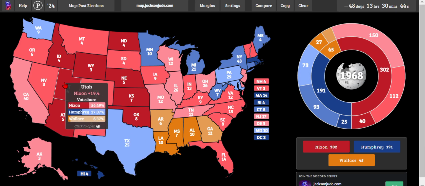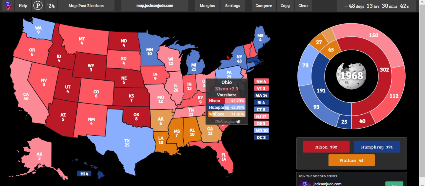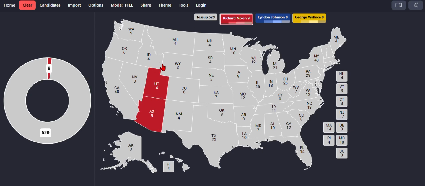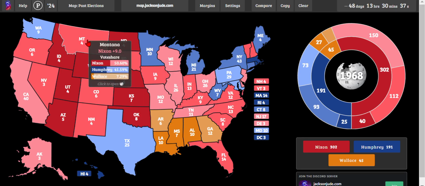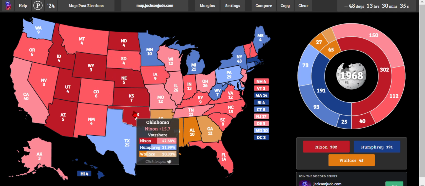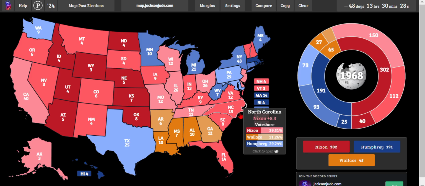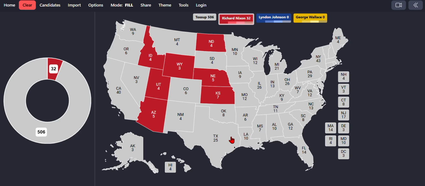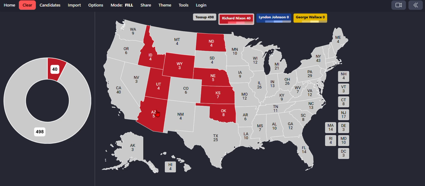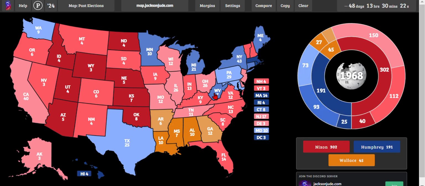So all of these safe Republican states, they're gonna say safe Republican. Arizona, all of these states were super Republican during the 1970s. Like you see Arizona, that's only like likely lean Republican these days. So yeah, that was actually safe Republican. So this map will definitely surprise a lot of you because y'all aren't just used to it. I doubt most of y'all were actually alive during this time.